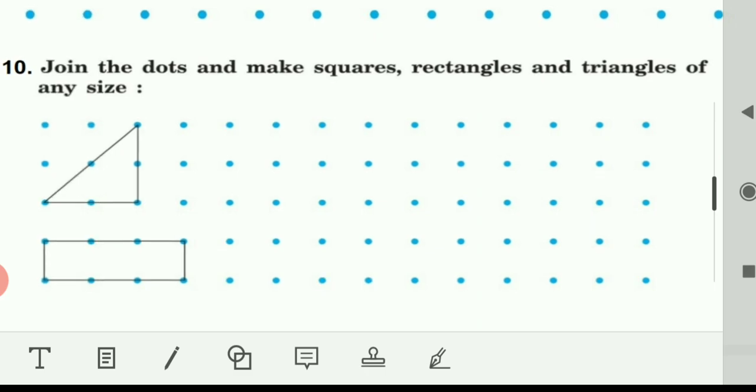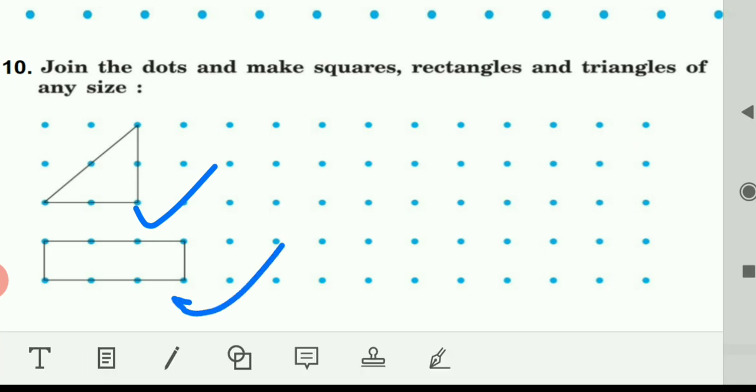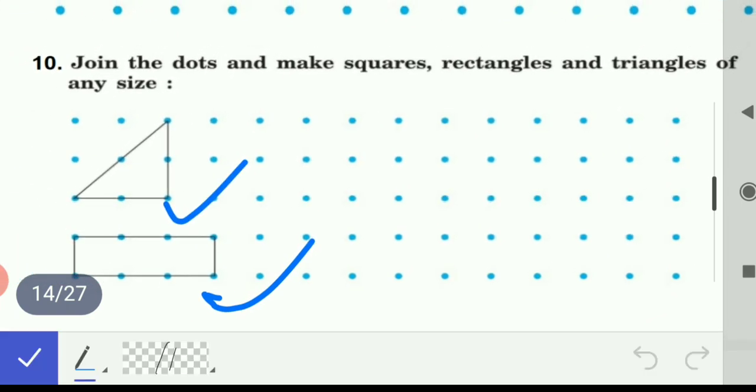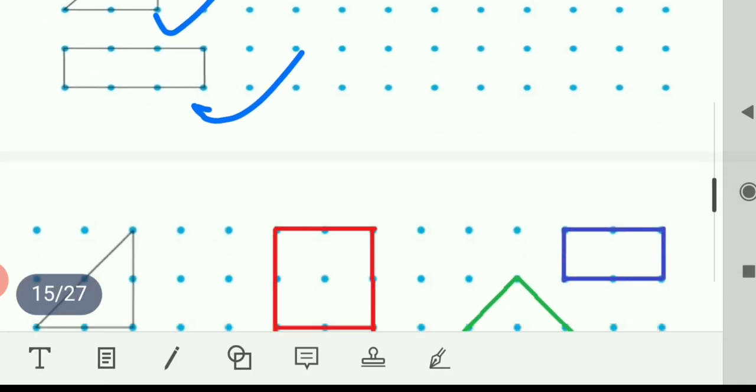Join the dots and make squares, rectangles and triangles of any size. See, one triangle and one rectangle is made here. This is the triangle and this is the rectangle. Now we have to make squares, rectangles and triangles of any size. So I'll show you how to draw it.